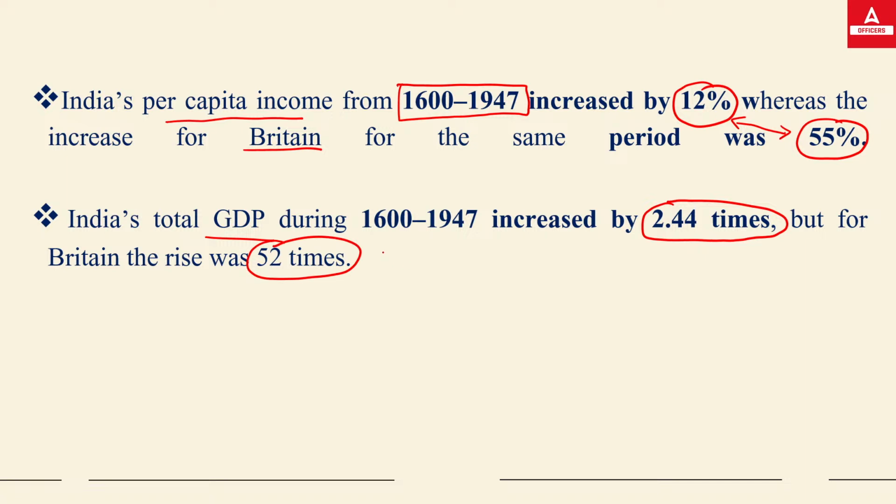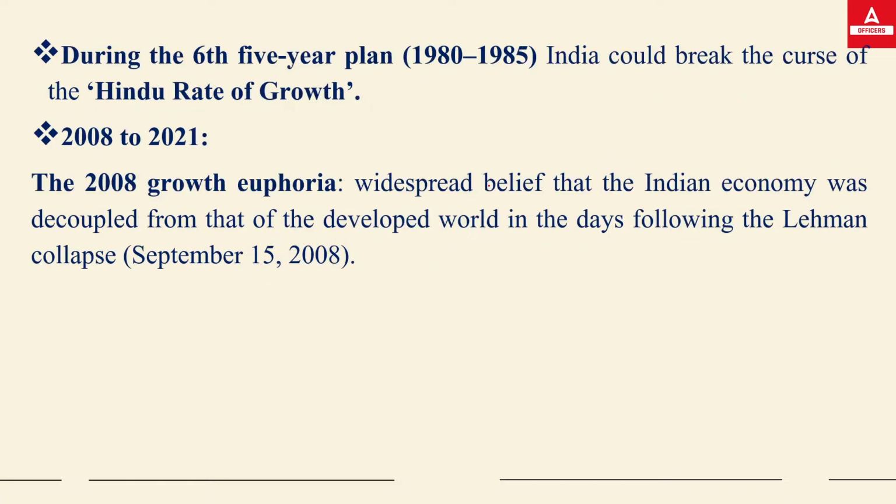So this was the gap we have seen in the development of both the countries and the reason behind it: the exploitation of the Indian labor, the exploitation of the raw material and the drained wealth from the country. These are the three main reasons because of which this huge gap came in the per capita income and the GDP increment in both. So this is also important data. Do remember this comparison between the two countries will be 1600 to 1947, the year we got independence.